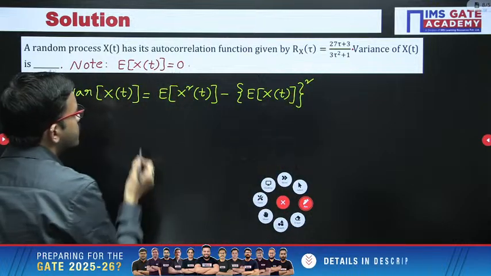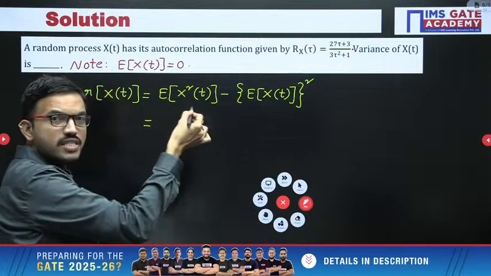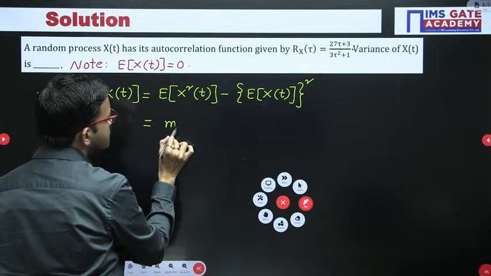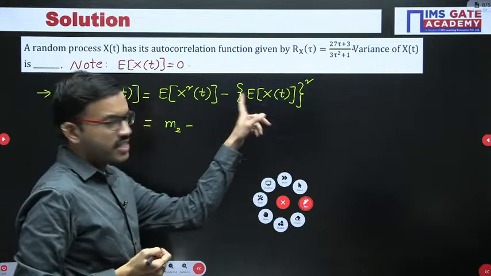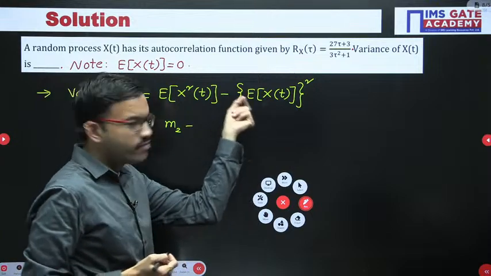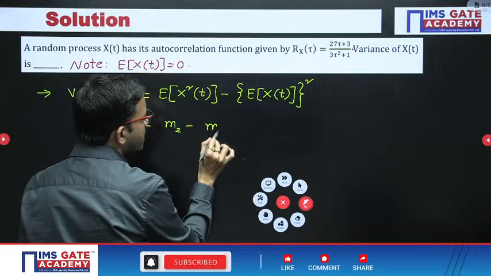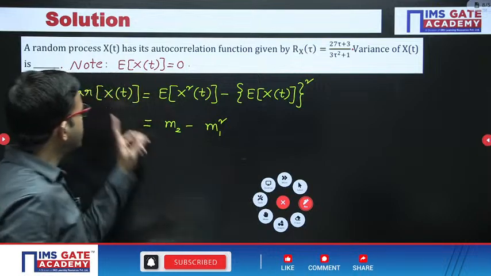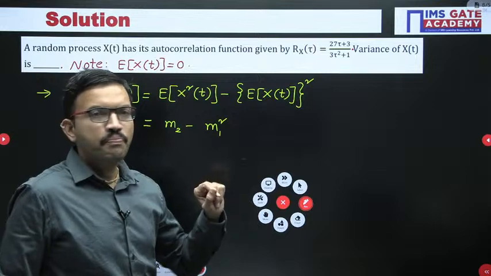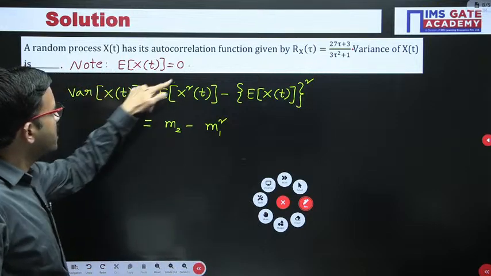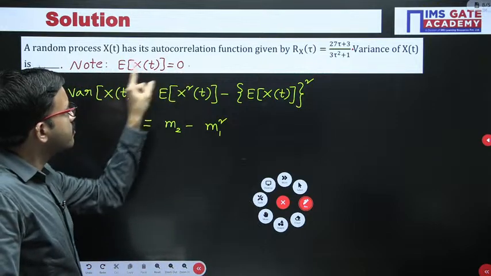In other words, I can say expectation of x square is nothing but m2. Next, expectation of x of t is nothing but the expectation of the random process, that is the first order mean. So you can consider m1 and the square of that. So variance is nothing but m2 minus m1 square. And in this question, we already mentioned one note point regarding x of t: the mean value is 0.